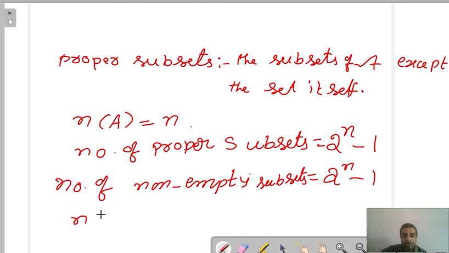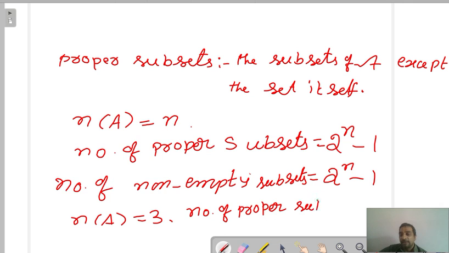Suppose, for example, the number of elements of A is equal to 3. Now the number of proper subsets? Exactly, whatever you are saying is correct. That is 2 power n minus 1, equal to 2 cube minus 1. 2 cube is 8, 8 minus 1 is 7.